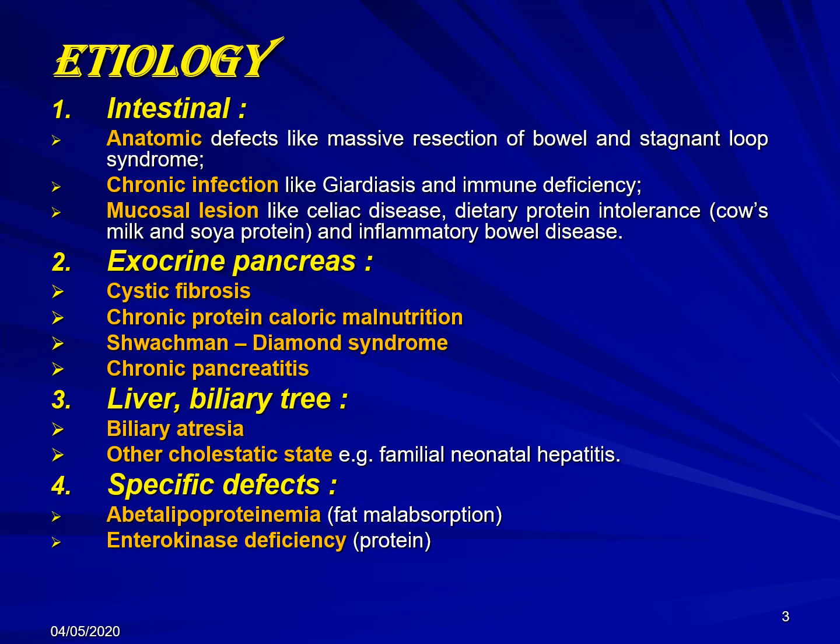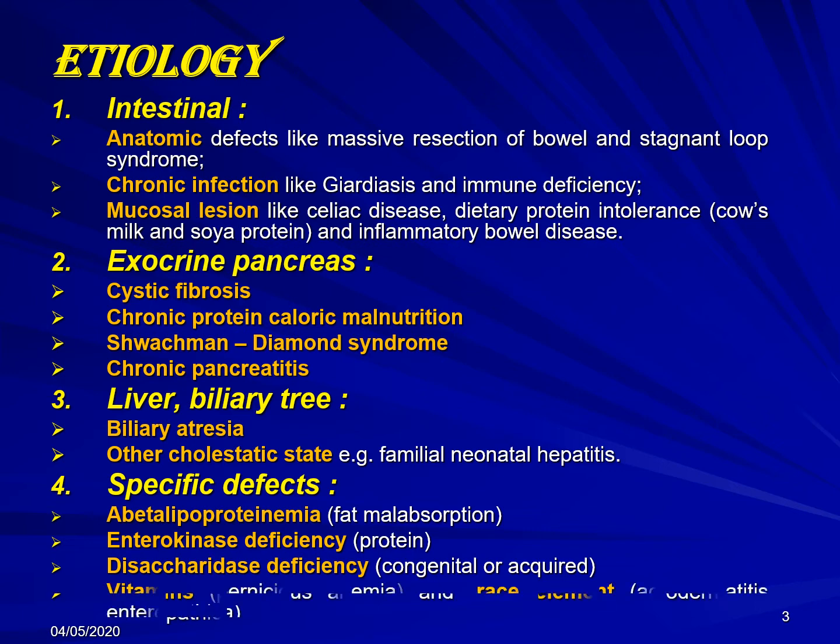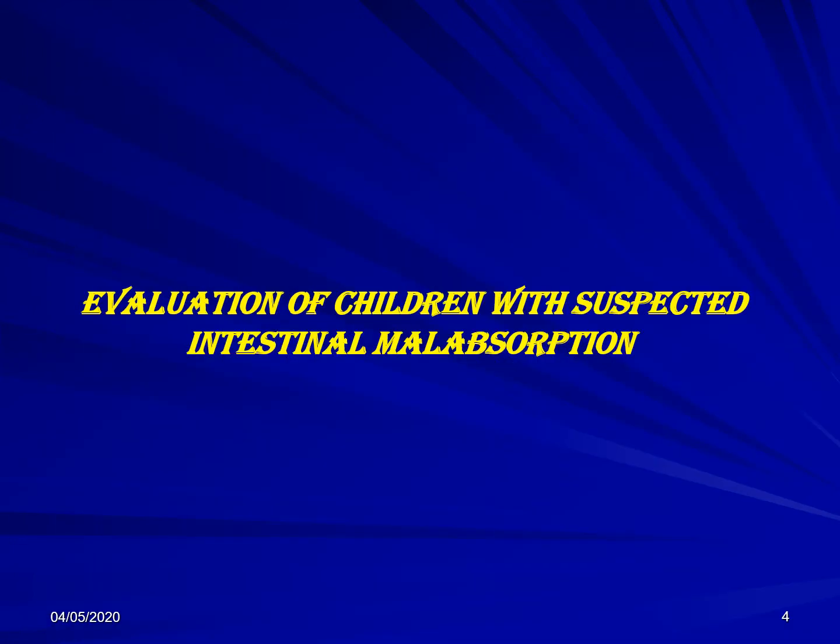Liver and biliary tree, for example, biliary atresia and other cholestatic defects. Specific defects, for example, abetalipoproteinemia for fat malabsorption, for protein, enterokinase deficiency, and disaccharidase deficiency for carbohydrate, which could be either congenital or acquired. Also vitamins and trace elements, for example, pernicious anemia for B12 and zinc deficiency, as in acrodermatitis enteropathica. This is just an overview of the causes of malabsorption.